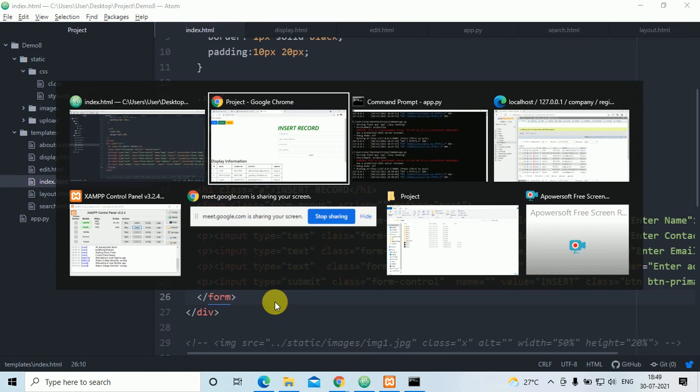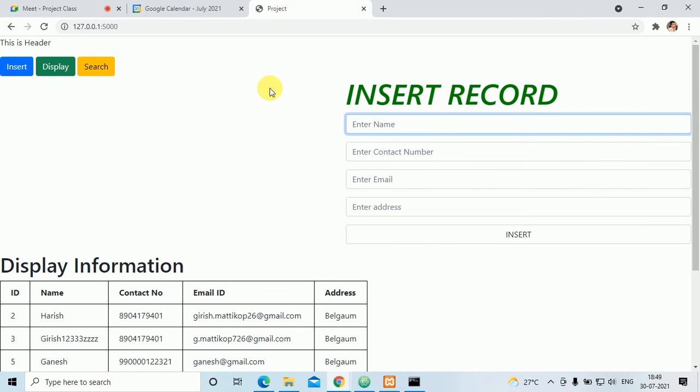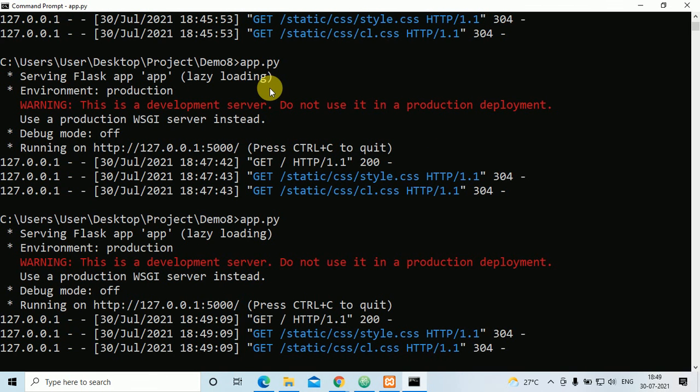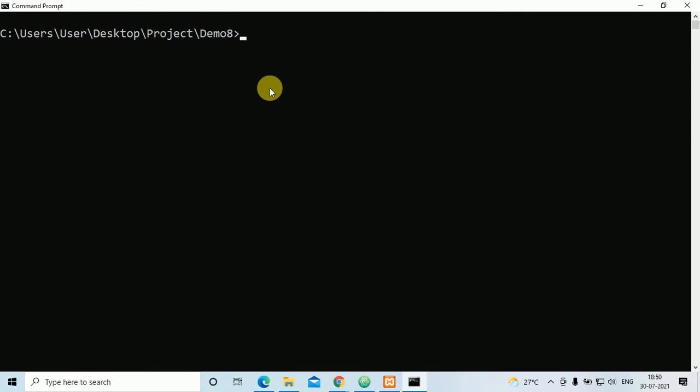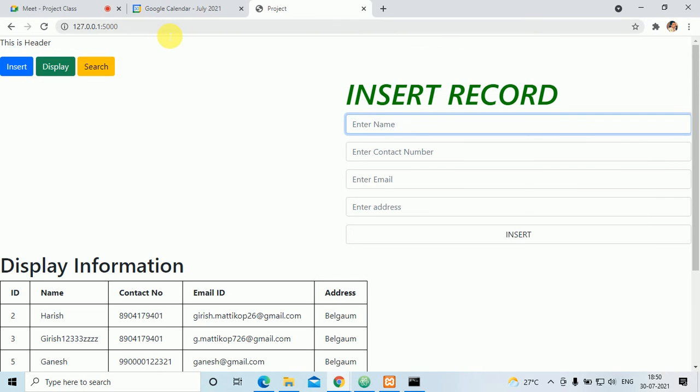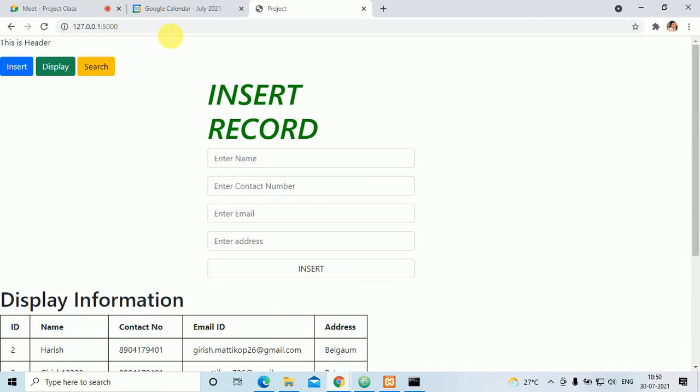Okay, so once again I'll come outside, clear the screen, I'll execute app.py. After this I'll refresh it. See here, this is the width 30%. Okay, and here it is.